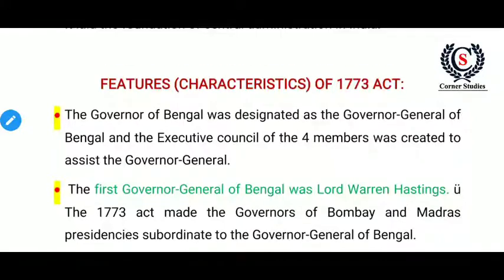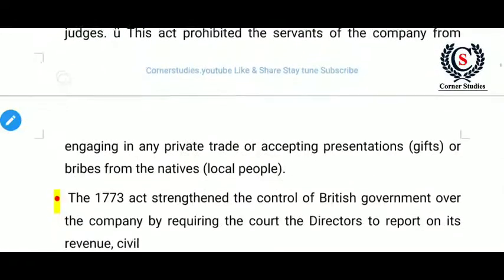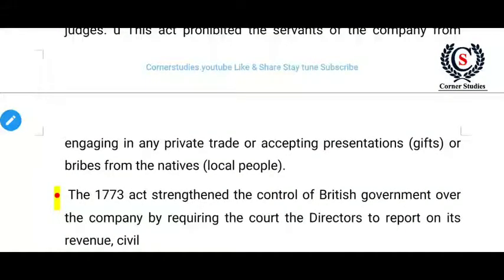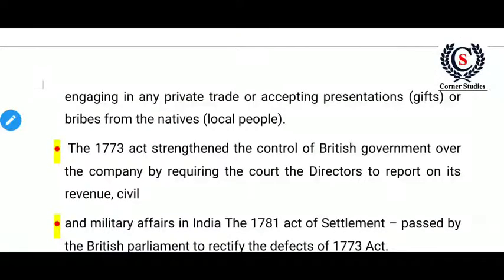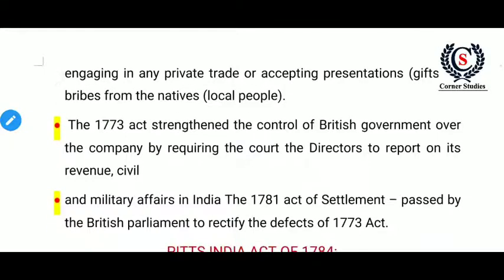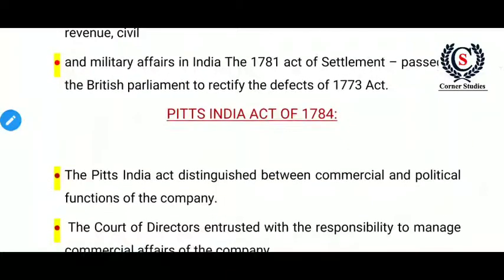Third, it provided for the establishment of the Supreme Court at Calcutta in the year 1774. Fourth, it prohibited the servants of the company from engaging in any private trade or accepting any bribe from the local people. And fifth, the last point, it strengthened the control of the British government over the company by requiring the Court of Directors to report on its revenue, civil and military affairs in India. These 5 points are very important.